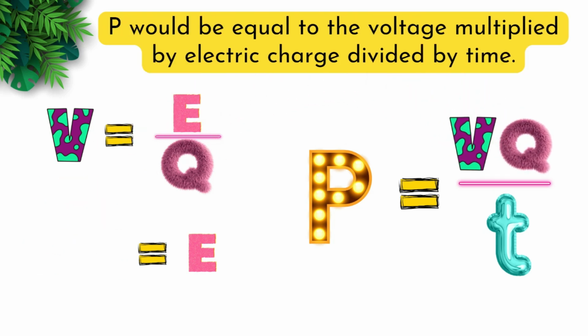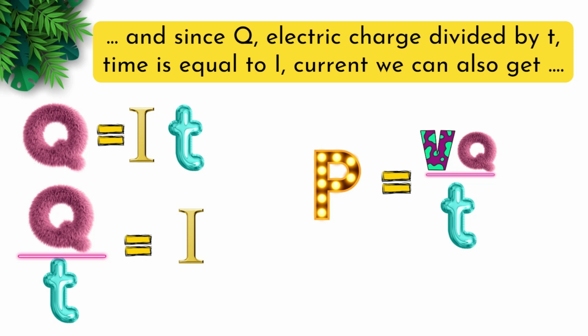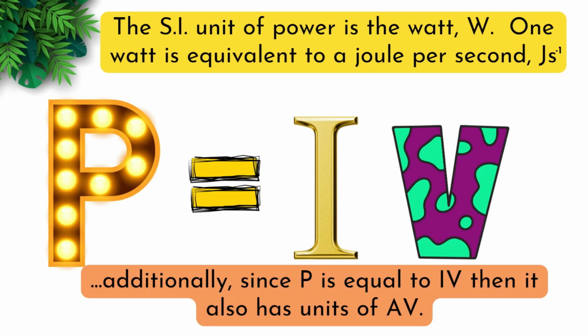And we have now P is equal to VQ over T. P will be equal to the voltage multiplied by electric charge divided by time. And since Q, electric charge, divided by T, time, is equal to I, current, we can also get P is equal to I times V. The SI unit of power is the watt. 1 watt is equivalent to a joule per second. So power is equal to I times V.